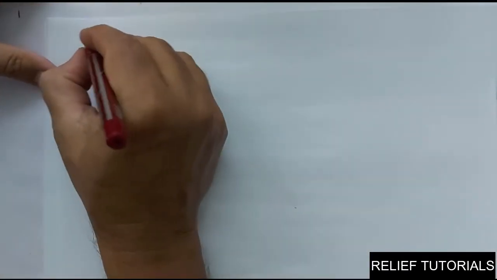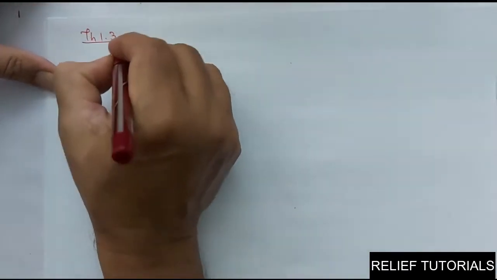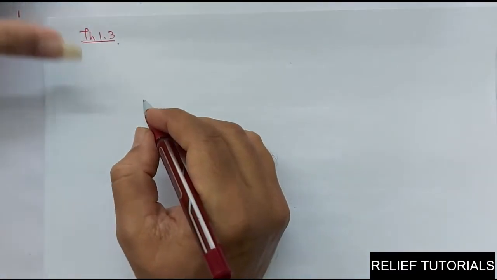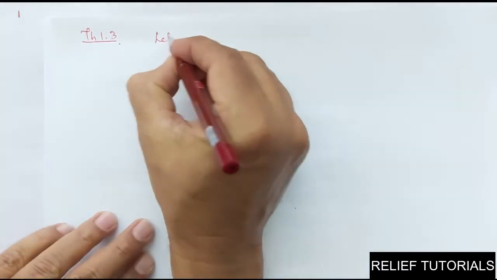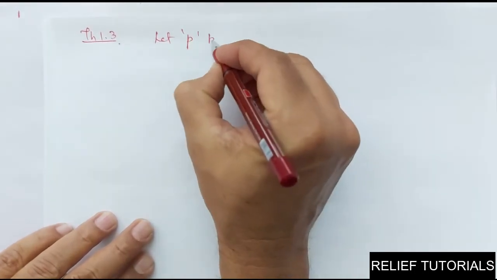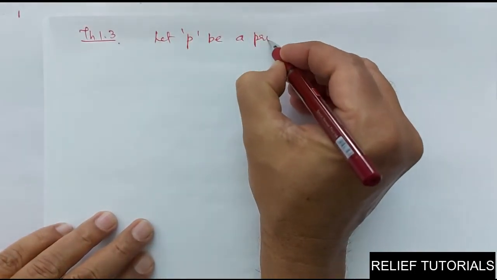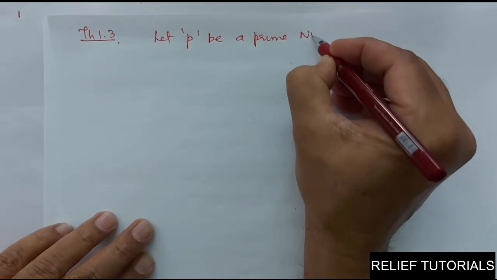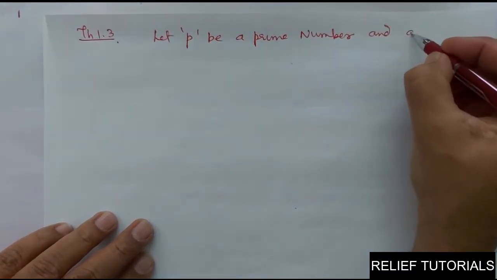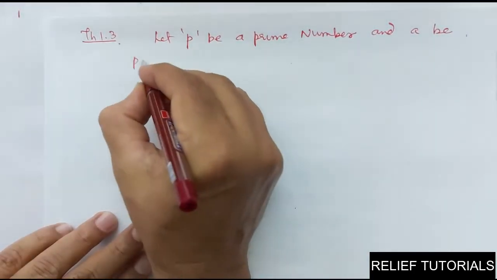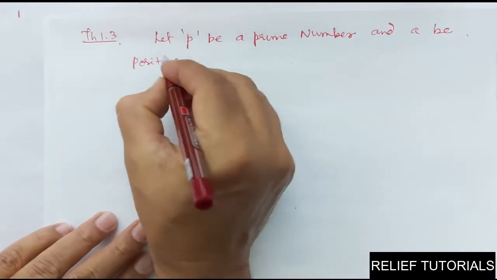See, theorem 1.3. What it says, see here. Let P be a prime number and A be a positive integer.